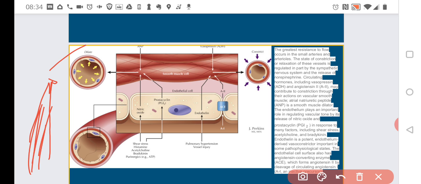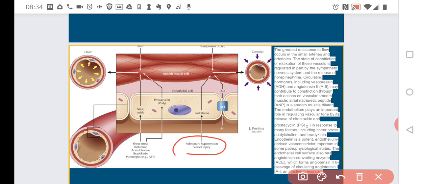So it's very good that when we have the vessel injury, we have the endothelin production that leads to constriction. In case of the pulmonary hypertension, it's a bit more complicated. We will not delve into details. You just need to know that it is so.